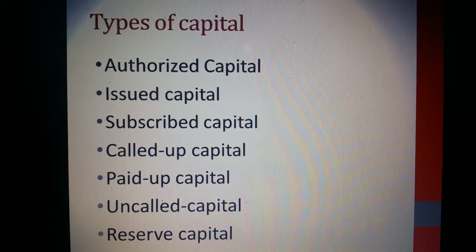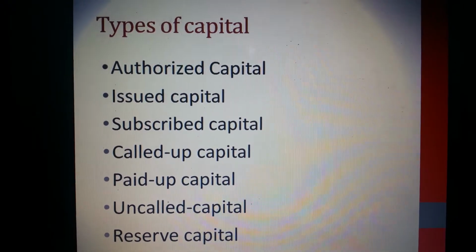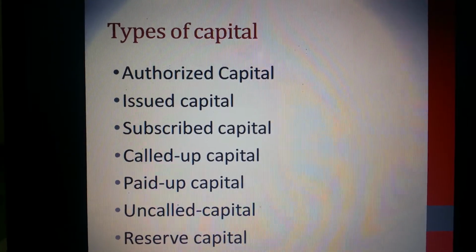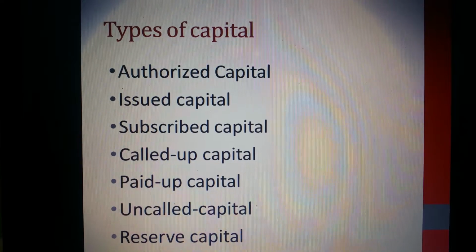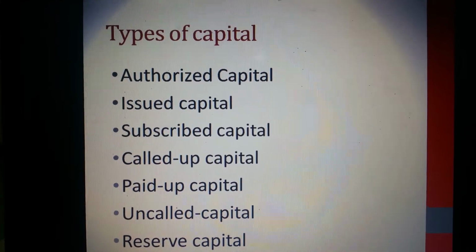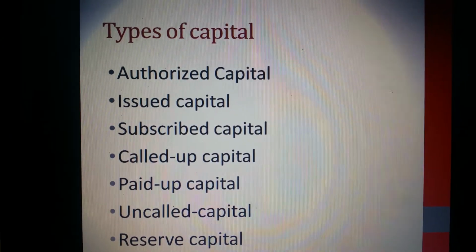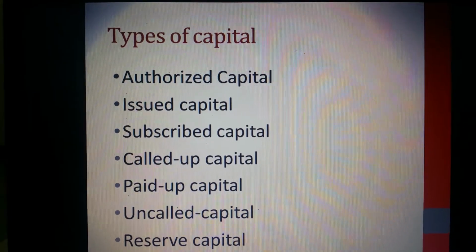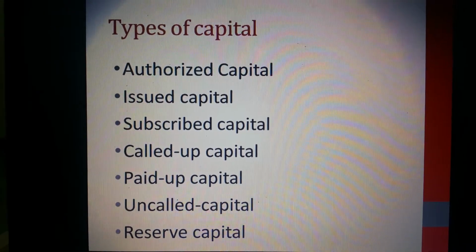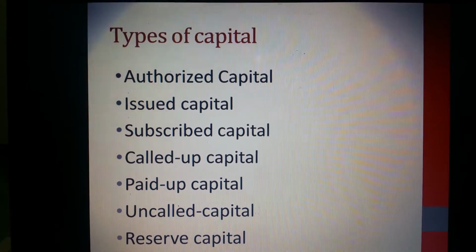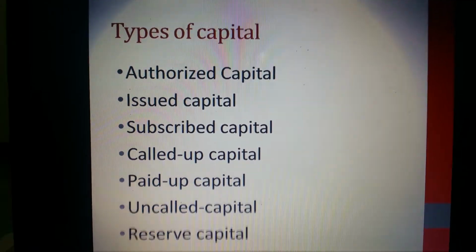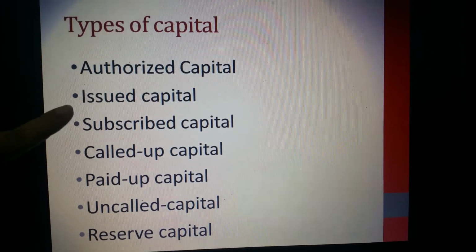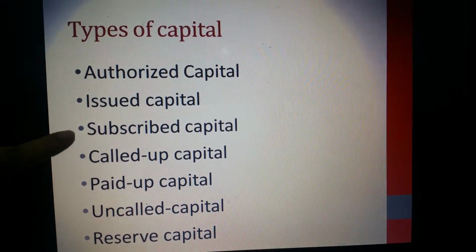Subscribed capital is that portion of the issued capital which the people have applied for. Like supposing out of 70 lakhs issued capital, people have applied for 50 lakhs shares. Then it is called under subscription. On the other hand, out of 70 lakhs which is issued, if the people have applied for 80 lakh shares, then it is called over subscription. So basically, subscribed capital is of two types. You have over subscription and you have under subscription.